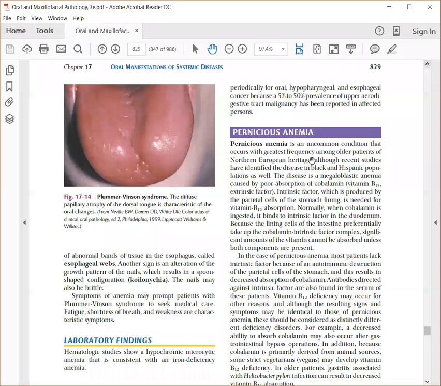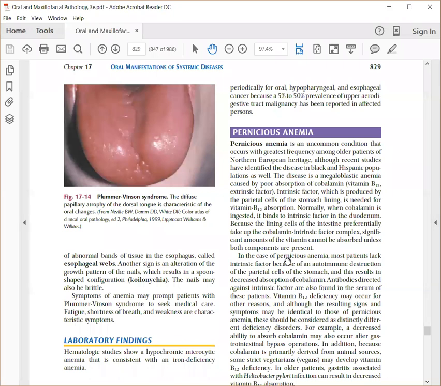The other question which I told you is an important essay question is pernicious anemia. Pernicious anemia is due to deficiency of vitamin B12. For this vitamin B12 you have two components. You have an intrinsic factor which is secreted by the stomach which will help to absorb the vitamin B12 that is consumed. If there is an external deficiency, that's called the extrinsic factor.